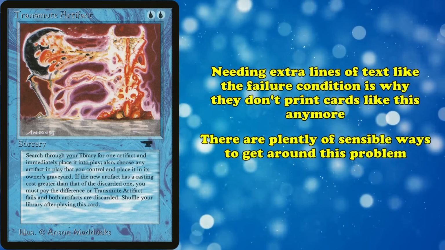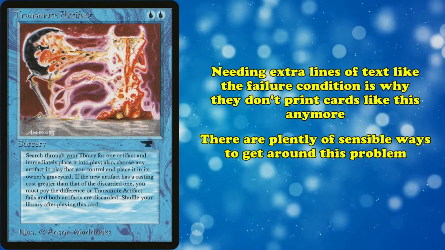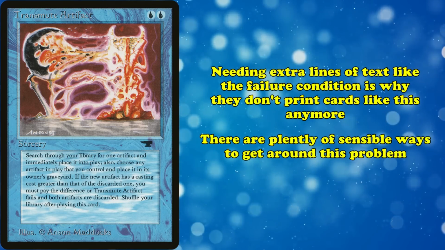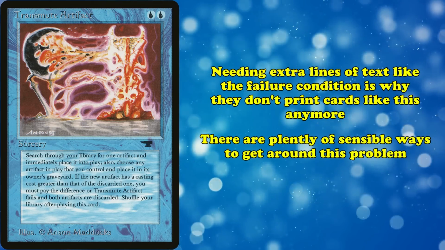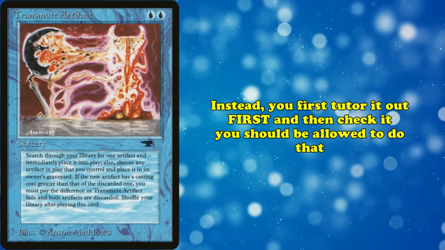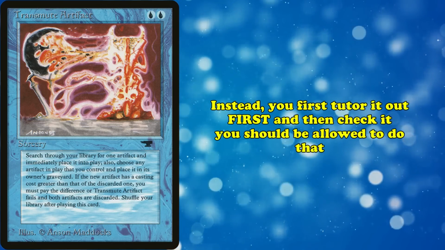It could have just had a restriction where you could only find cards that cost the same amount or less off of its effect, or let you pay mana up front and tutor for something with a mana value equal to what you paid, plus the cost of whatever you sacrifice, but that would make too much sense. Instead, it first lets you tutor out the card, then you have to do math and make the payment while the card is resolving.